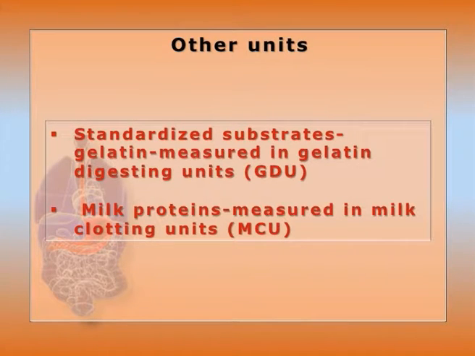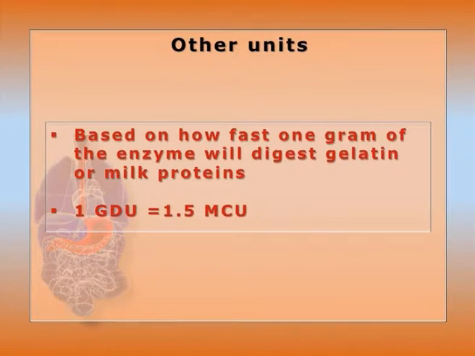Other units use standardized substrates, like the gelatin digesting unit, GDU, with gelatin, and for milk protein, the milk clotting unit, MCU, is also taken. So in all the cases, for the standard substrates gelatin and milk protein, how much of these substances 1 gram of enzyme can digest is actually monitored, and we know 1 GDU is equal to 1.5 MCU.